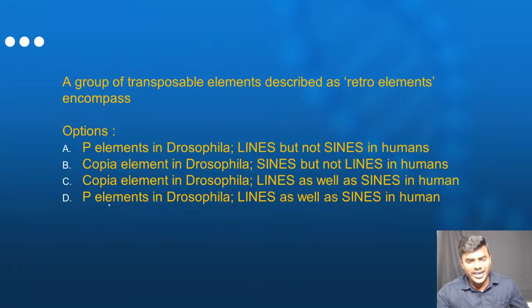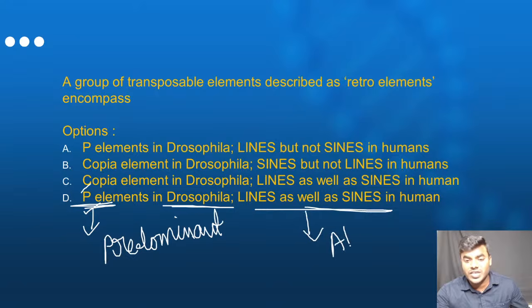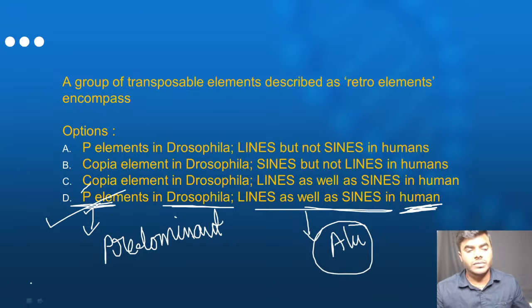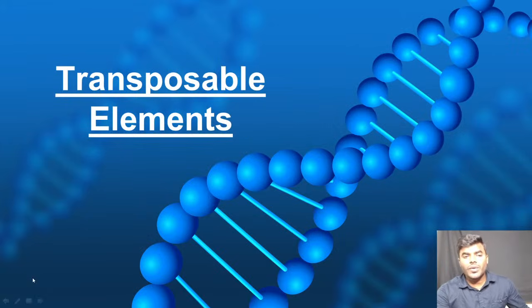But you know, it's a kind of good option. P elements are present in the Drosophila, and copia elements are also present in the Drosophila. But the point here is that P elements are the predominant, most abundantly present in the Drosophila. A P element is a type of transposable element abundantly present in the Drosophila. LINEs and SINEs, which are a type of Alu sequences, are present in human beings. The answer will be D. Got it correctly? Okay, revise once.